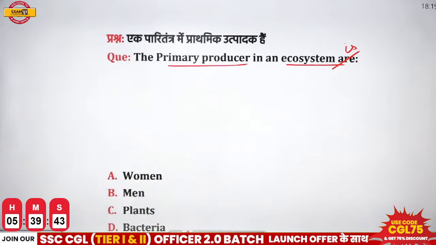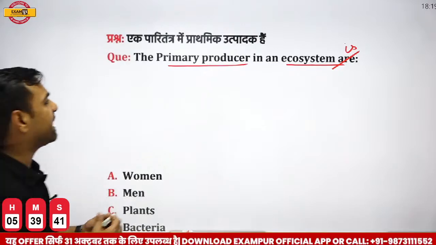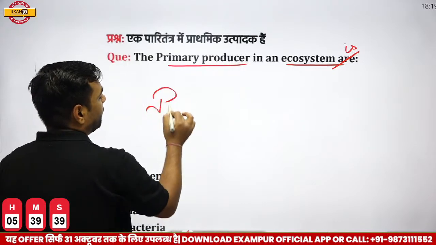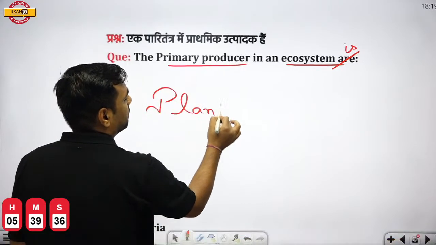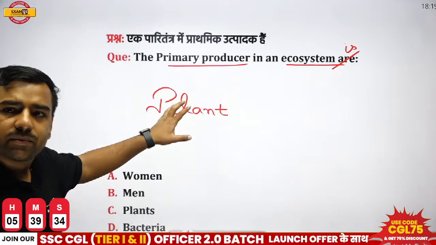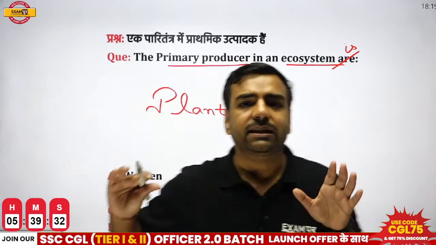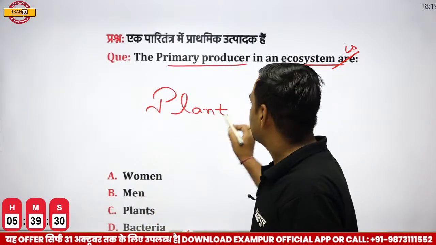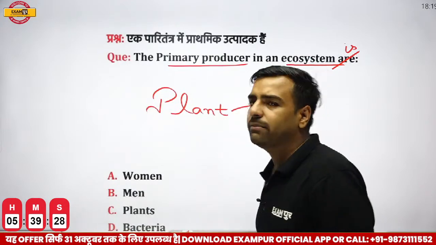Vinod is going with D. Vinod, see, when I talk about this primary producer, remember, when we talk about an ecosystem, we remember the food chain part. So if I talk about plants, plants are the primary producers. Now what happens? On these plants, some of the animals are dependent.